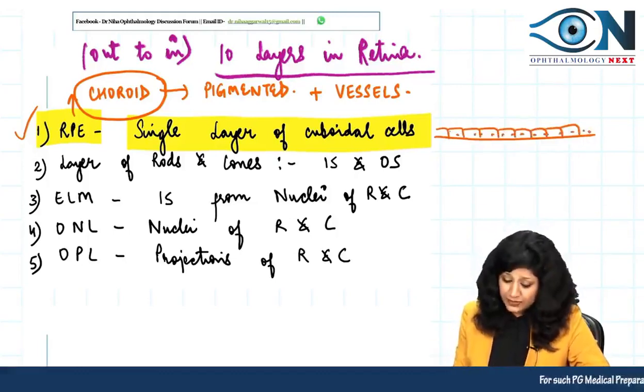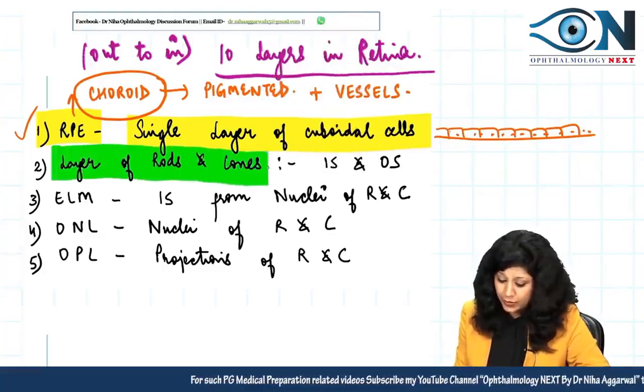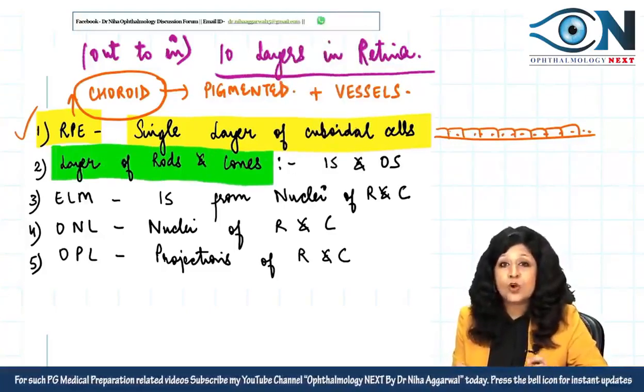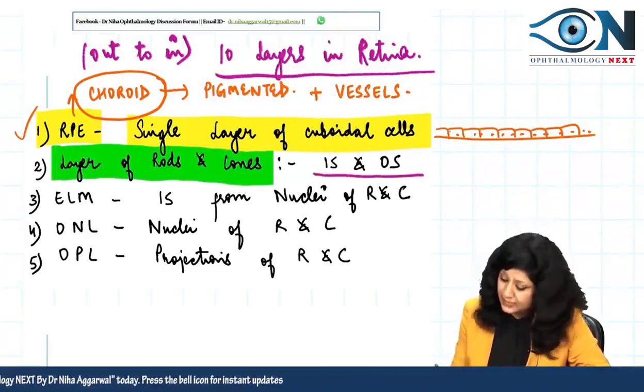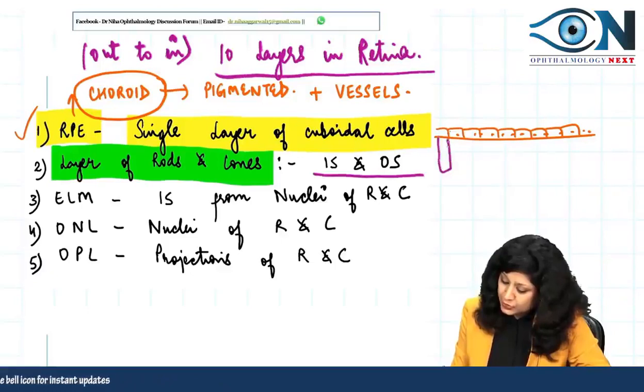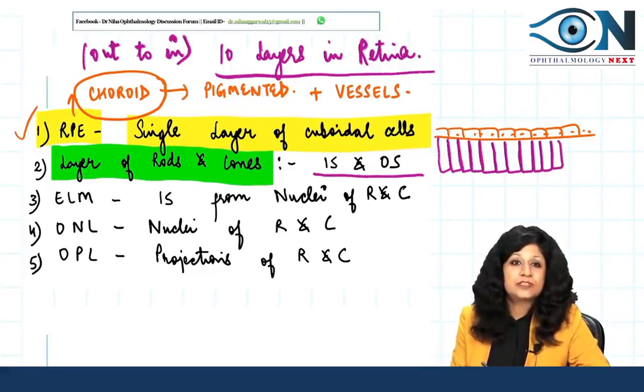Okay. Now the next one, that is your layer of rods and cones. The layer of rods and cones actually consists of the inner segment and the outer segment. So this layer will show you something like this, longitudinal cells, right, which were seen in your question also. So this is actually the layer containing the segments, inner segment and outer segment.